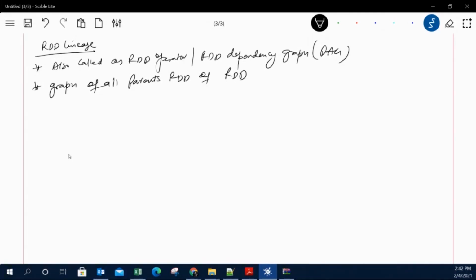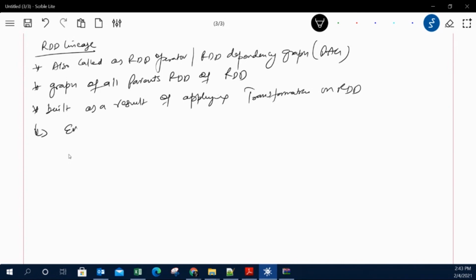This kind of graph is built as a result of applying different transformations on the RDD. That means for every transformation we have a new node in the graph. So what does it mean?